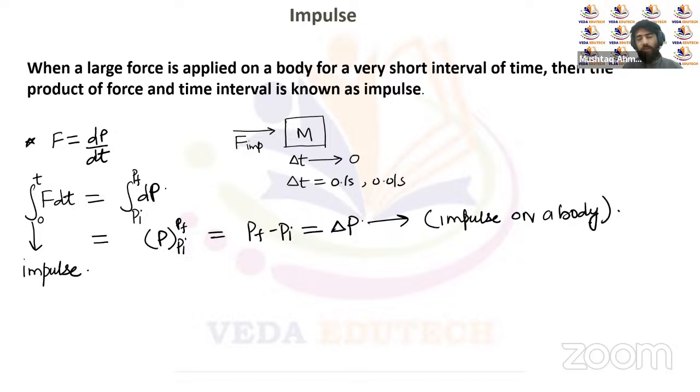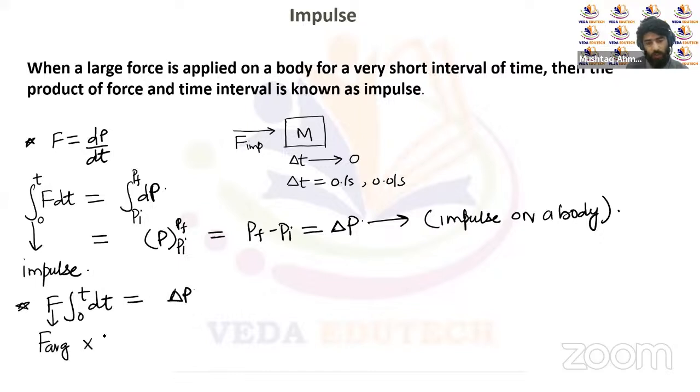And let's suppose if F is a constant, right? If F is a constant, we'll take it out of this integral. So F will be taken outside this integral. We'll integrate dt from 0 to t with respect to time. That will be equal to the change in momentum, right? And this F is nothing but a constant force, or we call it the average force, F average. So it will be multiplied by this time delta t. That will be equal to the change in momentum, right?